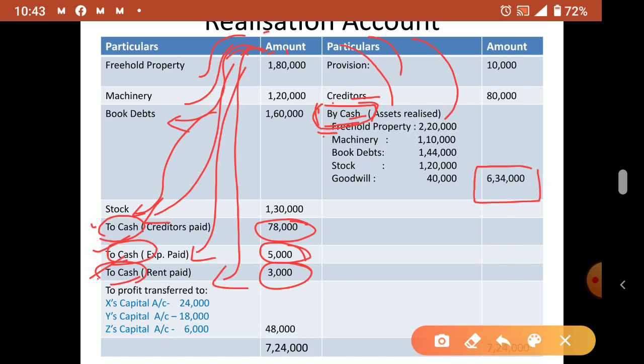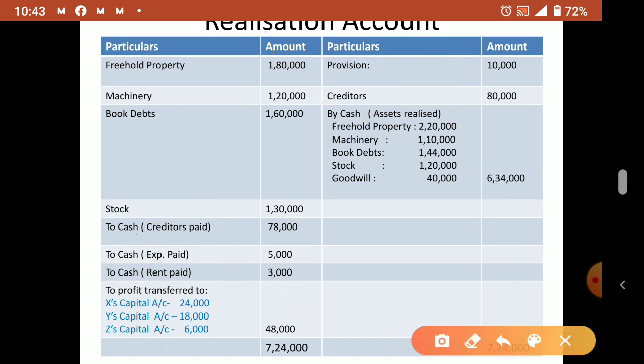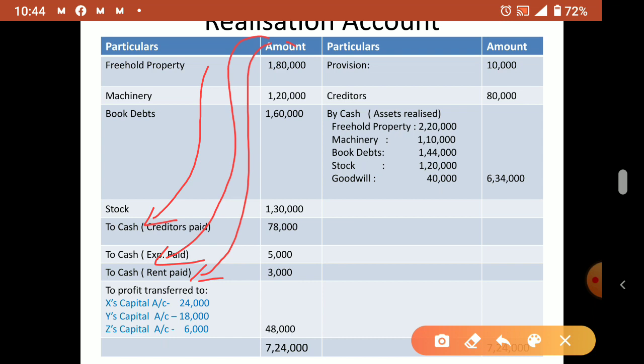Realization to cash means, once again I tell, realization account debtor to cash. So in cash what will come? By realization. Again realization account debtor to cash. What will come in cash? By realization. Again realization account debtor to cash. What will come? By realization. Now this side, this is only one item, by cash. So cash account debtor to realization. So in cash account what will come? To realization. These are the postings. Posting only that we studied already last year.